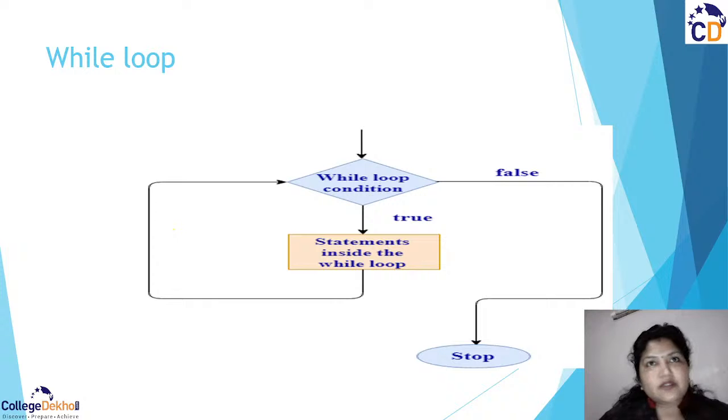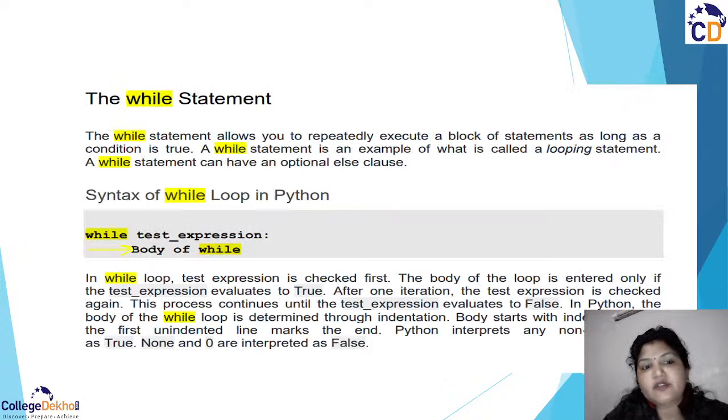Let us see how we have the flowchart for our while loop. So this is our test expression from where our condition is going to start, right? That is the while loop condition. When you give your test expression, if it comes true, the statements that are under the loop are going to be executed. For example, in the previous syntax, in the body of while, the condition is true, that's why you have entered into this body.